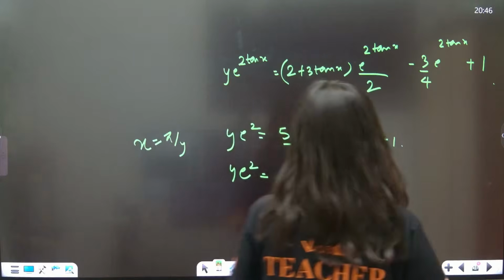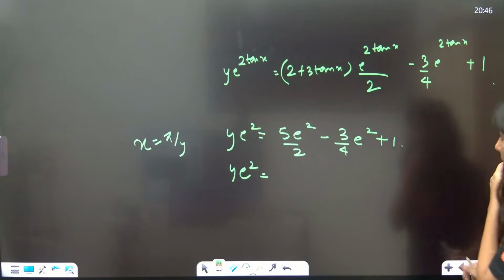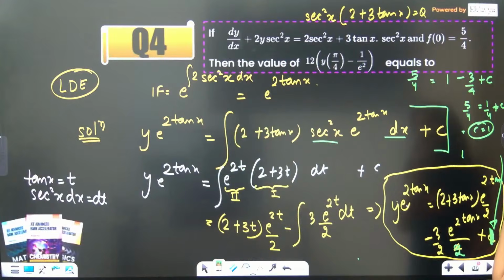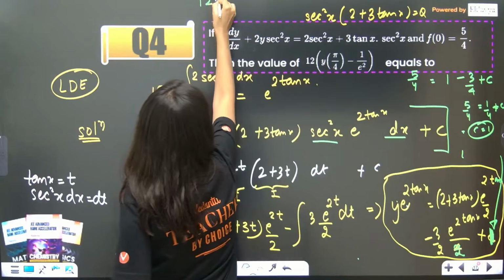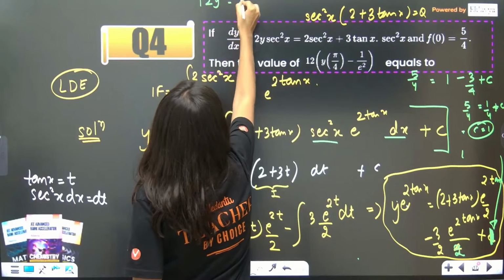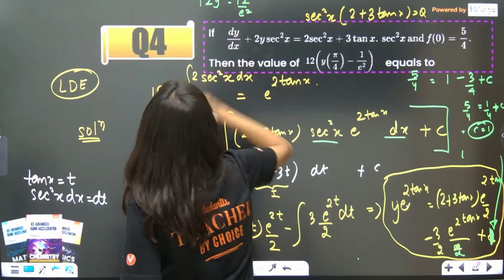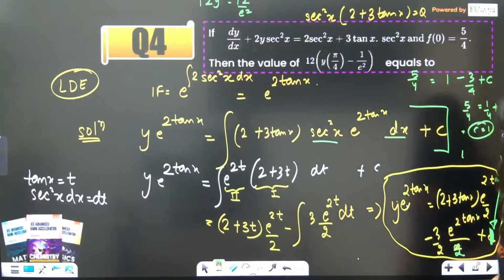Okay, so now what are they asking? If you take LCM, they are asking 12y minus 12 by e square. So 12y e square minus, so 12y minus 12 e square.